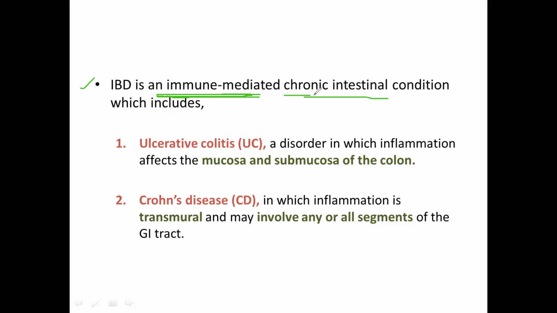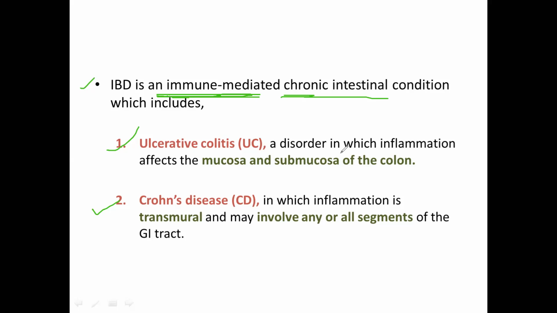And the second word is chronic. What is meant by chronic, you all know. This word needs no explanation. Inflammatory bowel disease is an immune-mediated chronic intestinal condition, and it includes, one, ulcerative colitis, and second, Crohn's disease. So what does ulcerative colitis mean?